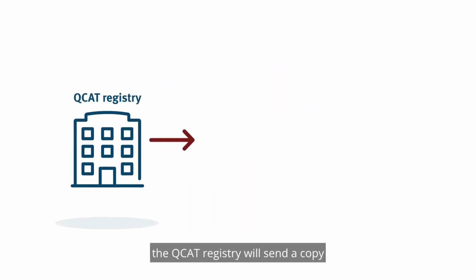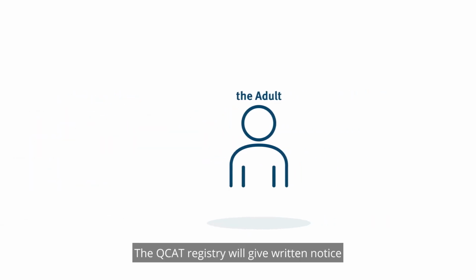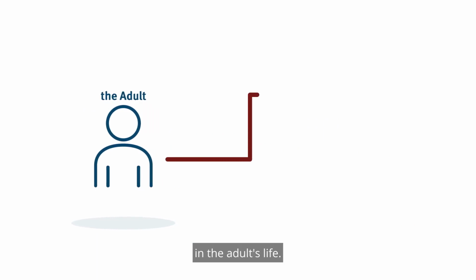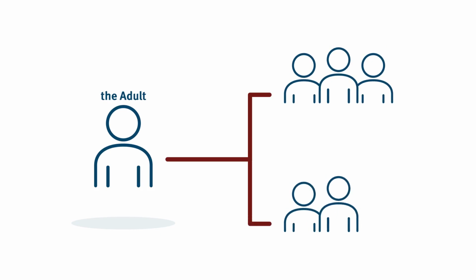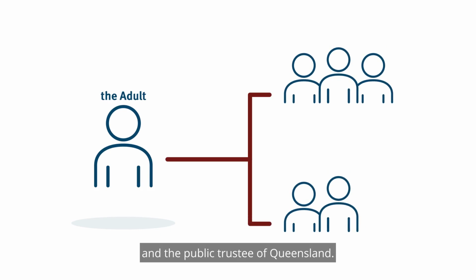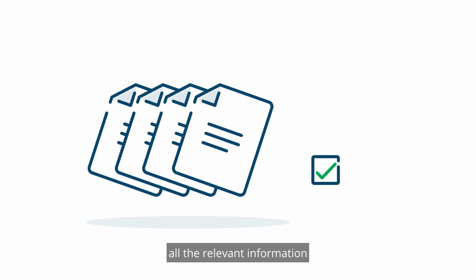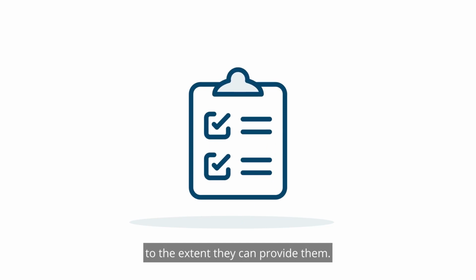The QCAT registry will send a copy of the application to the person the application is about. The law calls this person the adult. The tribunal may decide not to do this in very limited circumstances. The QCAT registry will give written notice of the application to certain people involved in the adult's life, such as family members, carers, and others who are active parties to the particular proceeding, including the public guardian and the public trustee of Queensland. Those processes are important because the tribunal must have all the relevant information and material necessary to hear and decide the application, including the adult's views, wishes and preferences to the extent they can provide them.